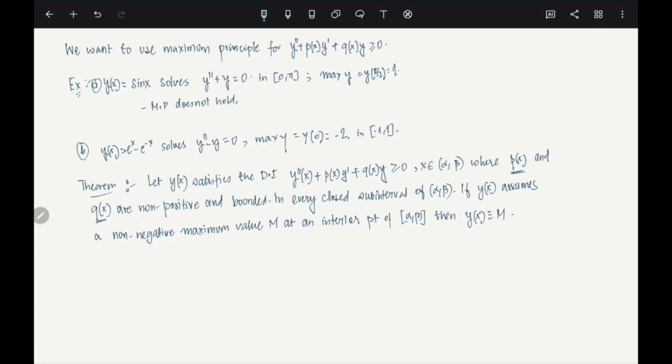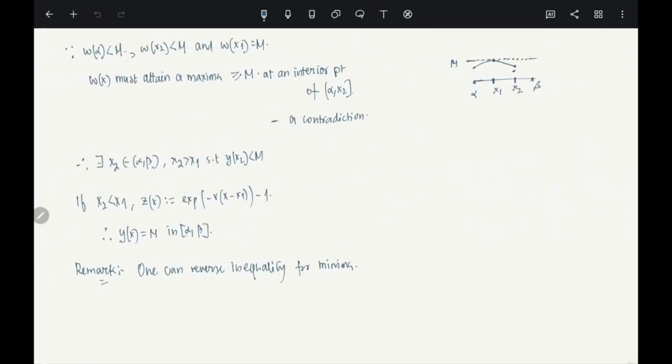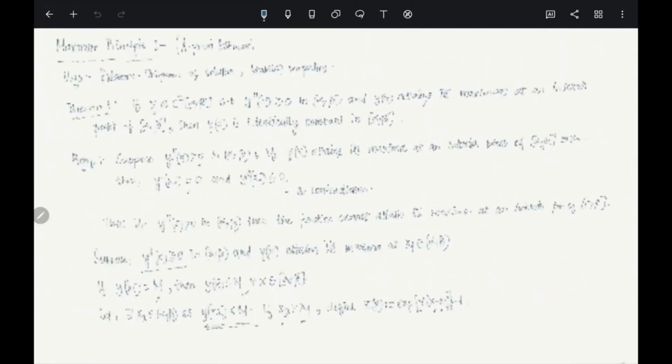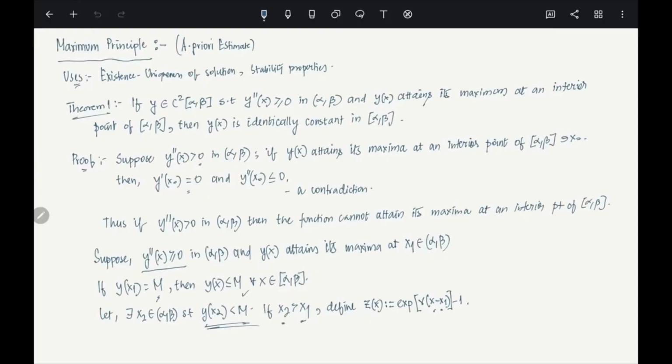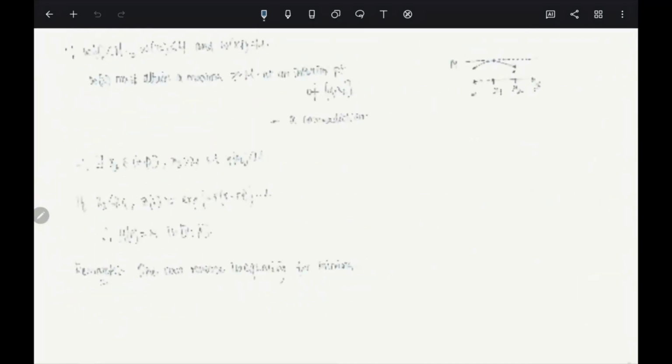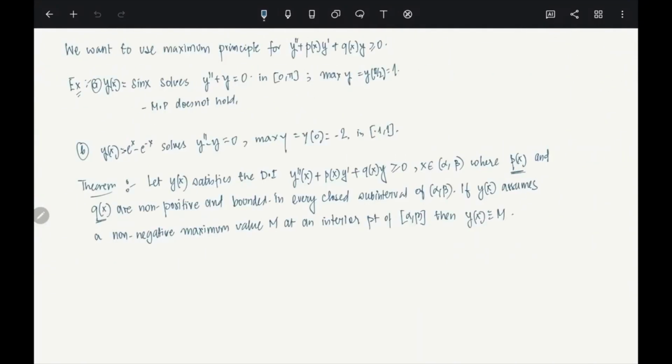Now you see, before we just said that if the function attains its maxima at an interior point, it has to be constant. Here we are not saying that. Here we are saying that if y(x) assumes a non-negative maximum value M, not any maximum but a non-negative maximum, at an interior point, then it is constant. Is it okay?